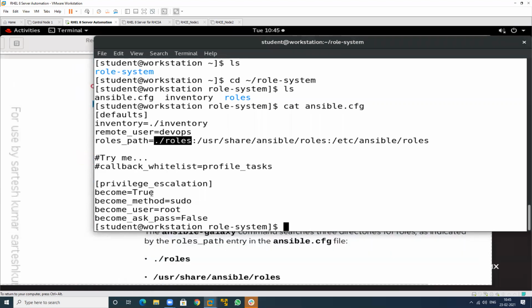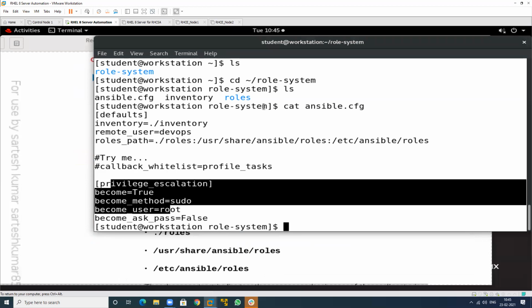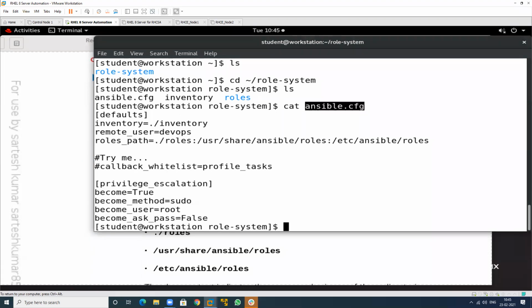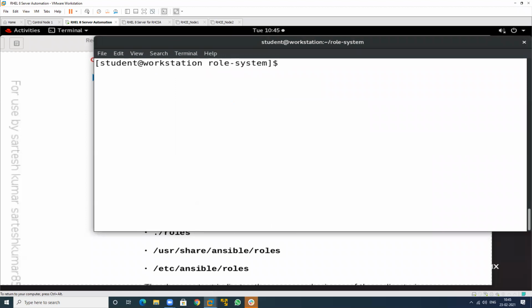So this is my Ansible configuration file. We should have written this path in which location? In this particular file. And we have an inventory file also. So this is my inventory.